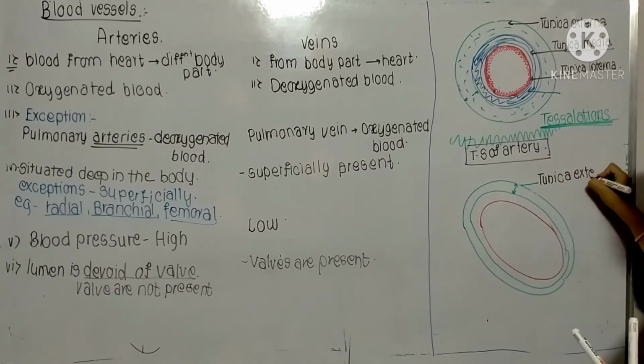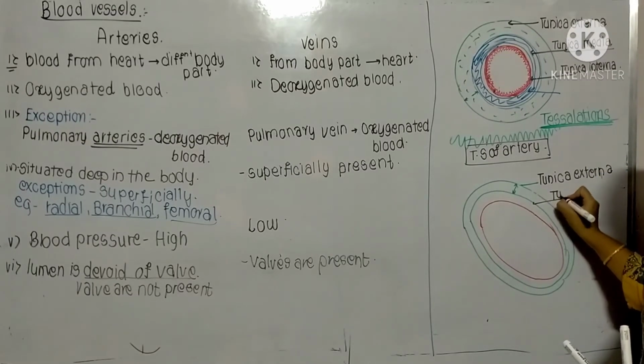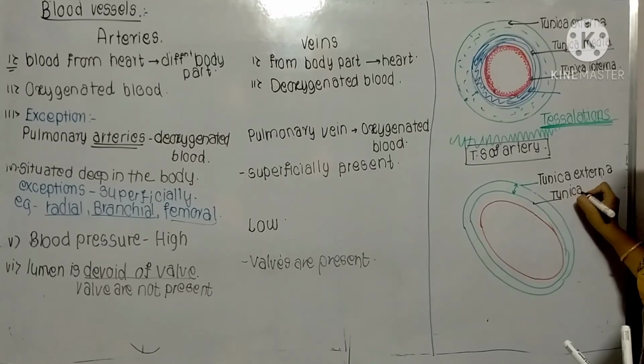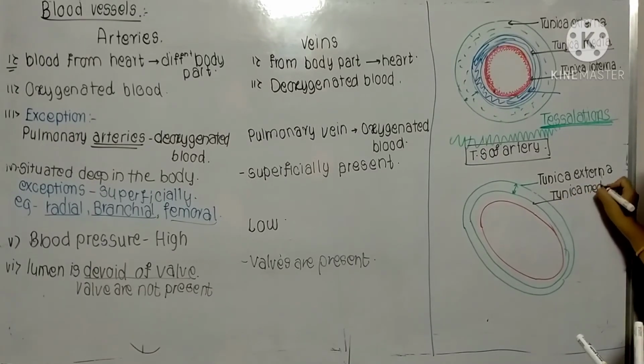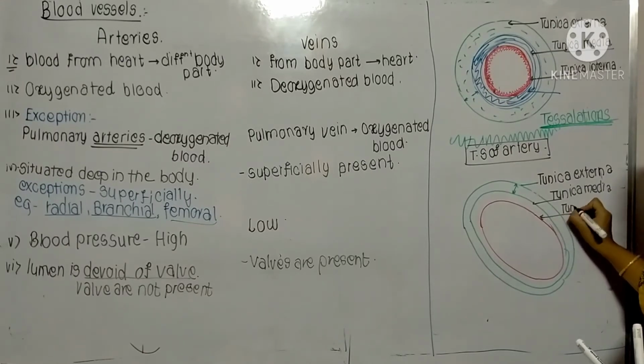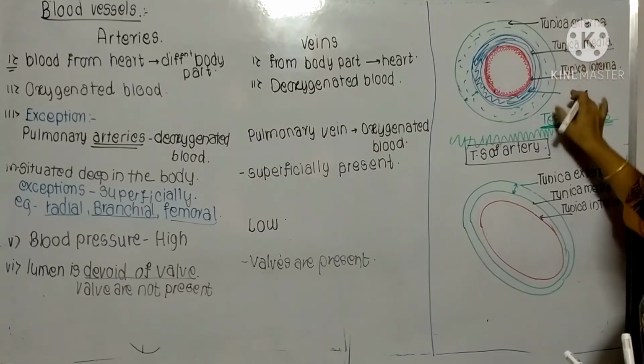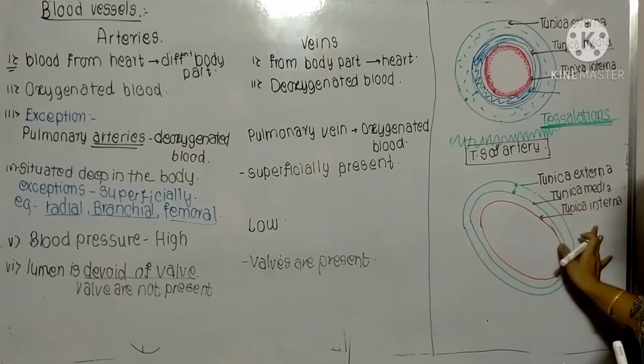In this also there are three layers: the tunica externa, then the middle one, tunica media, and the inner one, which is known as the tunica interna. In this also three layers are present.